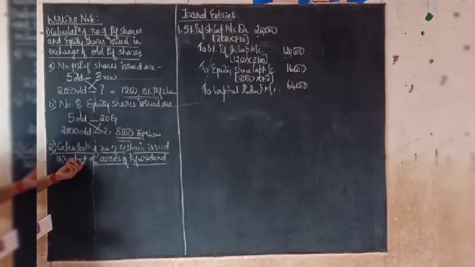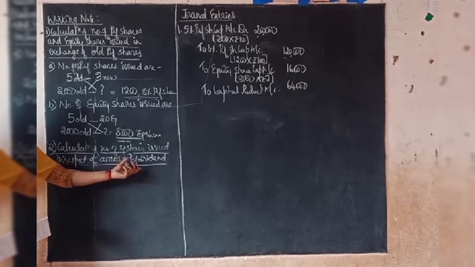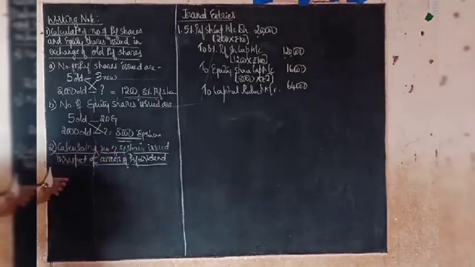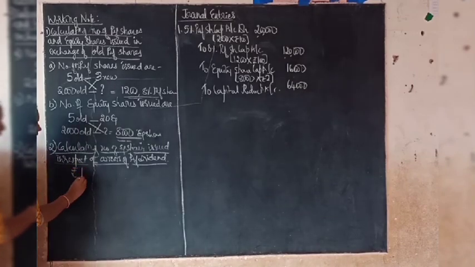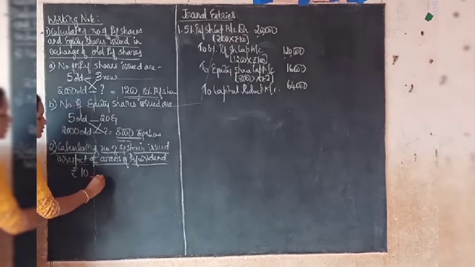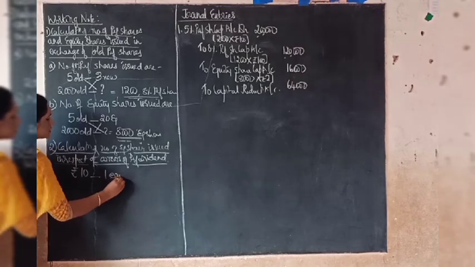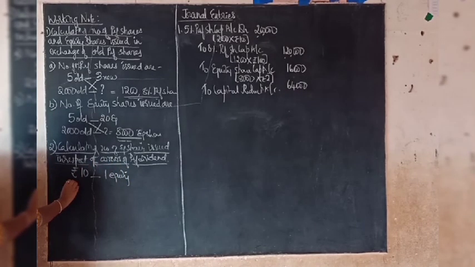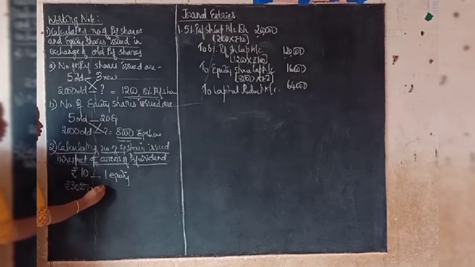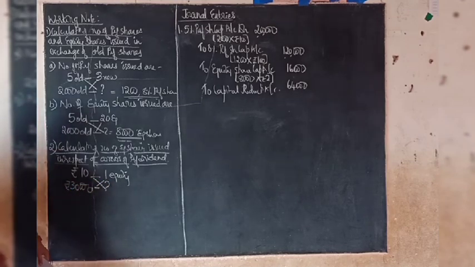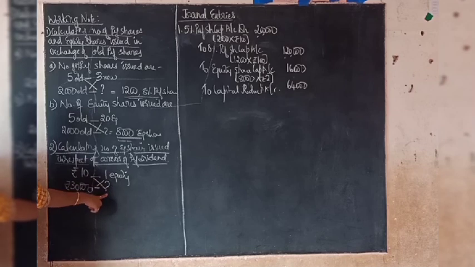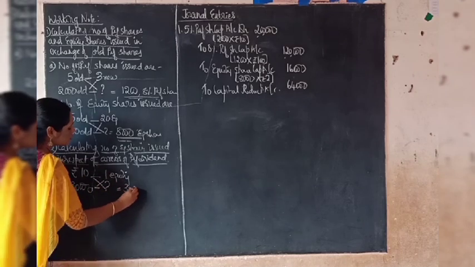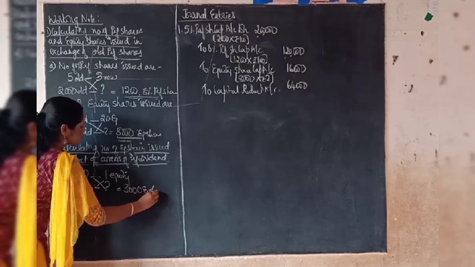So here we will calculate the number of equity shares issued in respect of arrears of preference dividend. As I said, the proportion is given like, for every rupees 10 accumulated dividend, one equity share needs to be issued. The total amount of arrears of preference dividend is 30,000. So what is the total number of equity shares to be issued? Cross multiplication will give you 30,000 into 1 divided by 10, which comes to 3,000 equity shares.